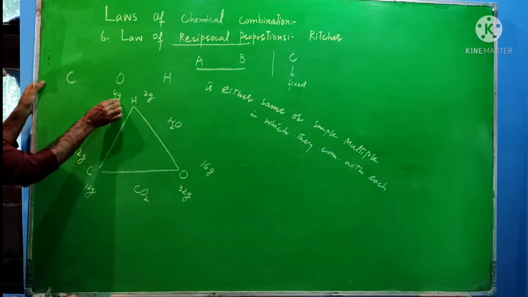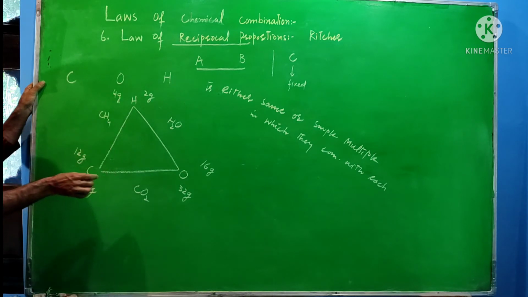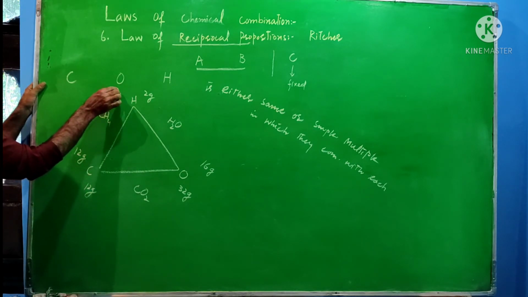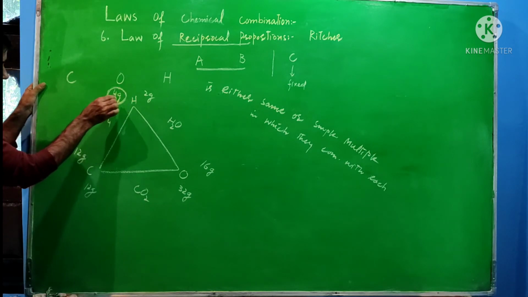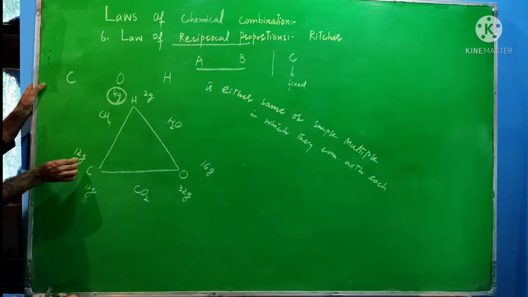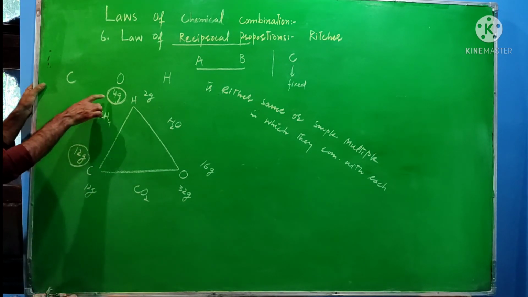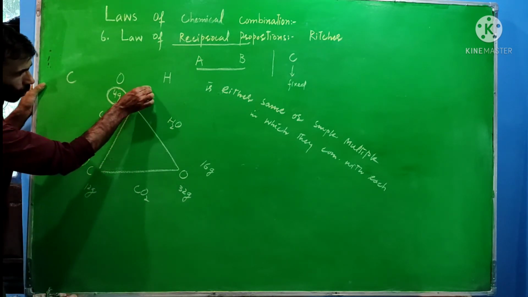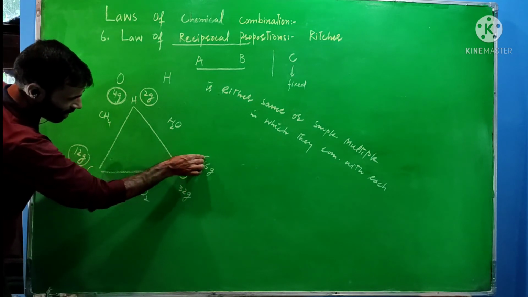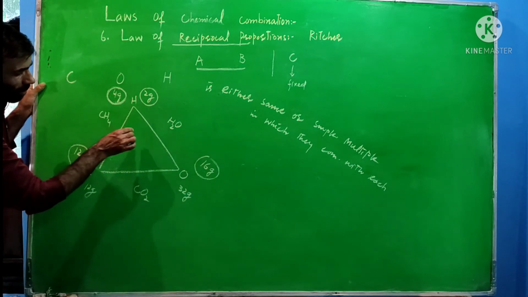Taking the mass of this one as fixed, let us take that one as 4 gram. So its mass is now 4 gram. With 4 gram, it is 12 gram of carbon. Means carbon 12 gram reacts with 4 gram of hydrogen. So now here, with 2 gram, we know 16 gram of oxygen reacts with 2 grams of hydrogen.